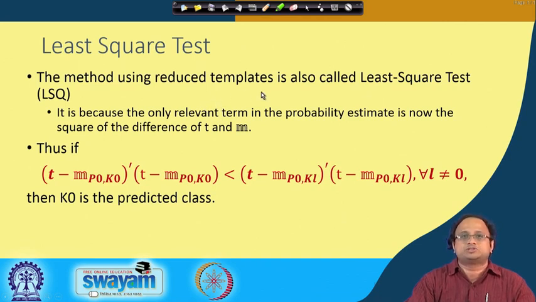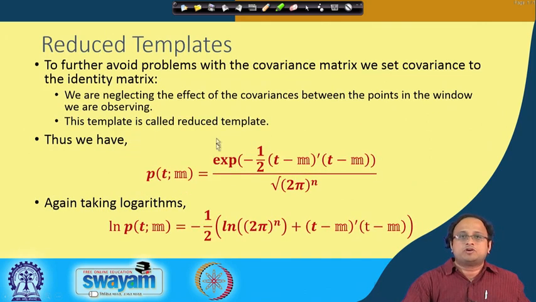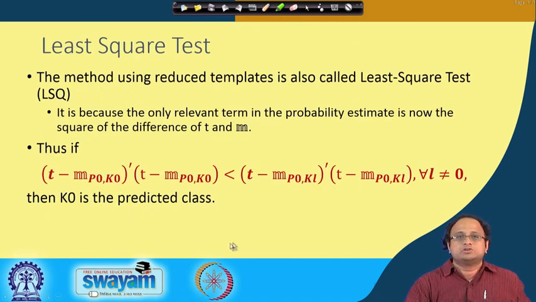This method, where we are using these reduced templates, is also called the least square test, LST. It is because the only relevant term in the probability estimate is now the square of the difference of T and M. If you see the formula, you have two parts, where one part has no role to compare, but the most important part is the vector T minus M transpose multiplied with T minus M, which is nothing but the square of the differences. So if this is less than this, then you will vote for k0 as your predicted class.